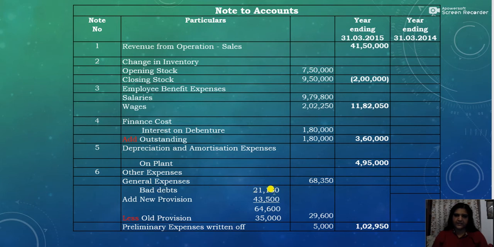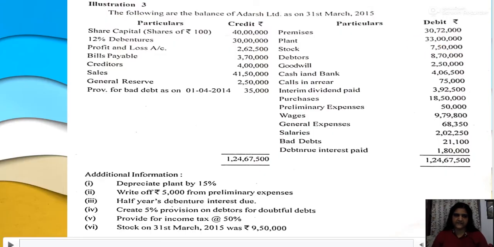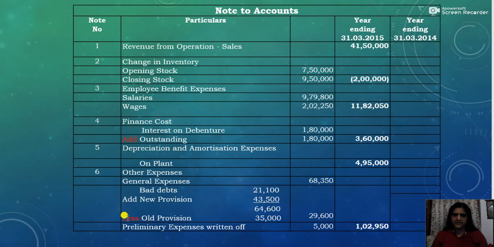So bad debts 21,100. New provision, that is 5% of 8,70,000. Then less old provision or existing provision which is given in the question, that is 35,000. Bad debts, add new provision, less existing provision, that comes to 29,600.